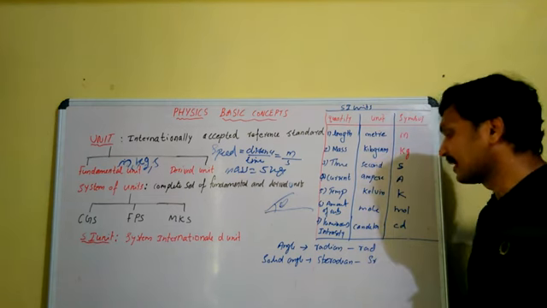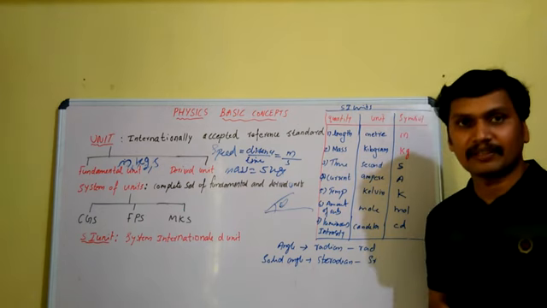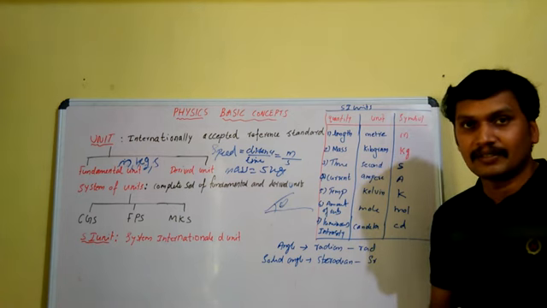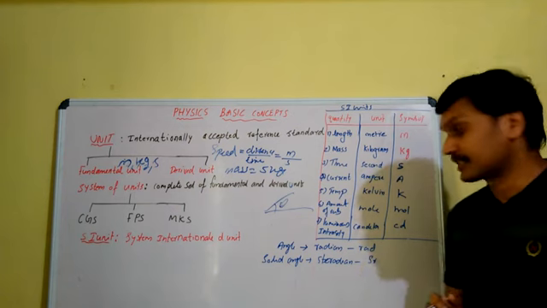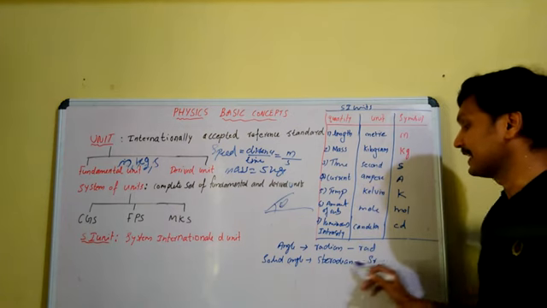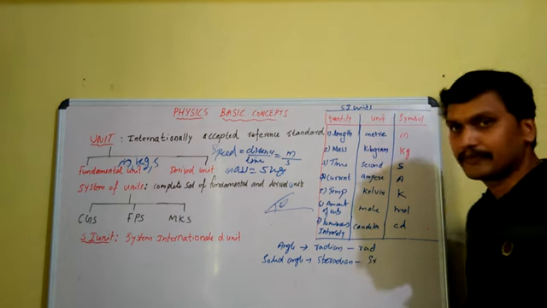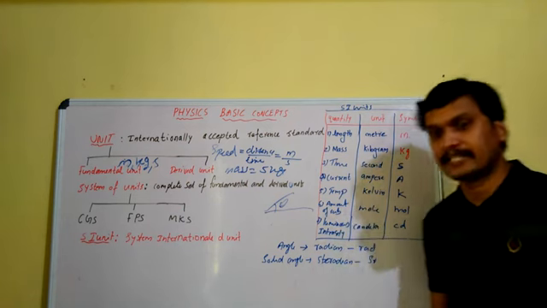If the angle is in 3-dimensional space, we measure it in another unit known as steradian, and the symbol for steradian is SR. These are the fundamental units in the SI system.